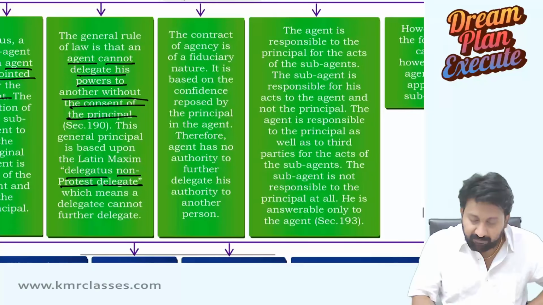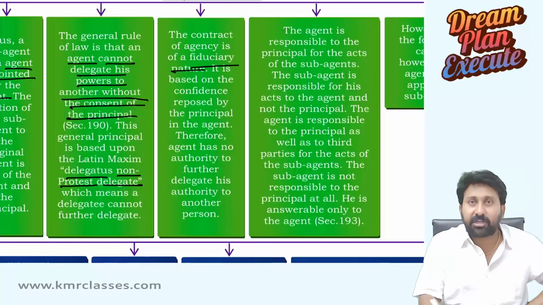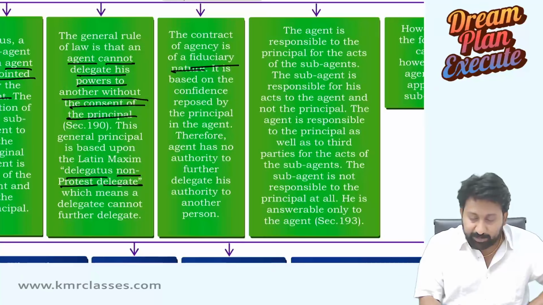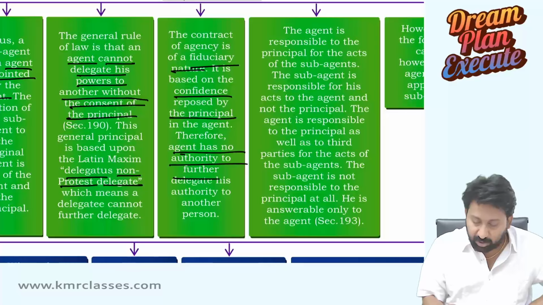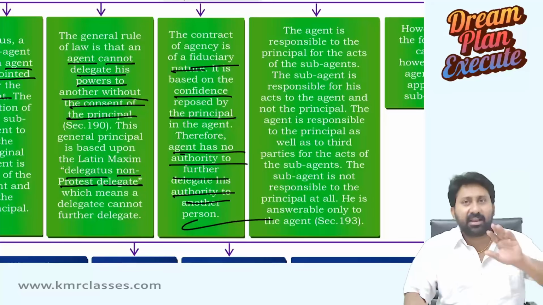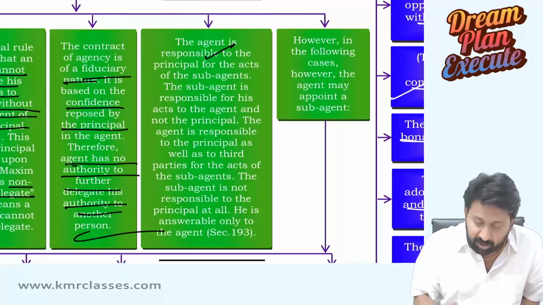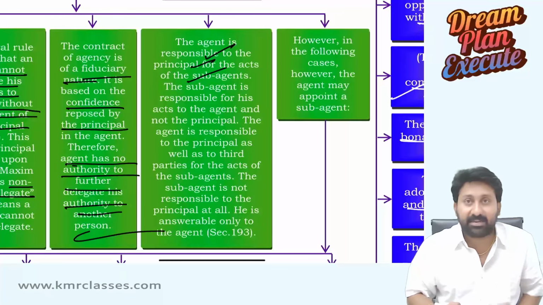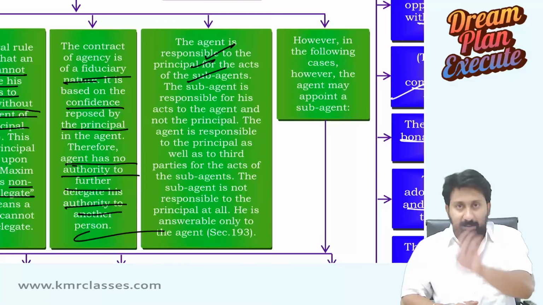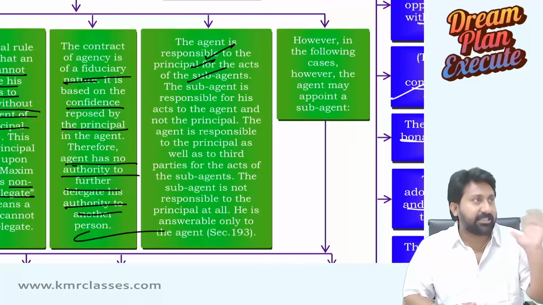So the contract of agency is of a fiduciary nature. Fiduciary means ethical. It is based on confidence reposed by the principal in the agent. Therefore, the agent has no authority to delegate his powers. Generally, sub-agency is not allowed. The agent is responsible to the principal for the acts of the sub-agent. That's what I told. If the sub-agent has done some wrong, for that the agent will become responsible to the principal.